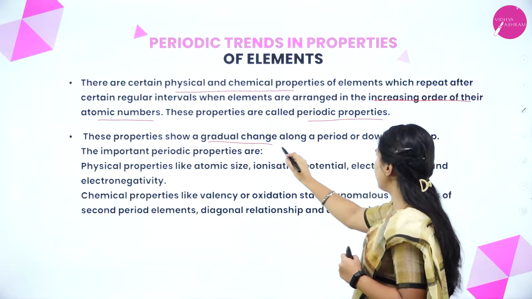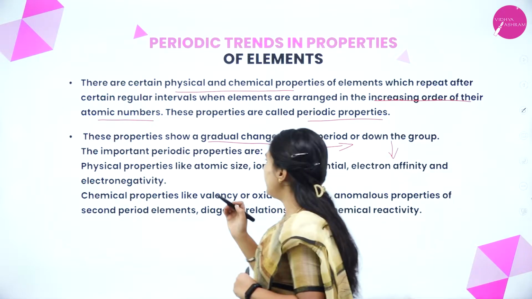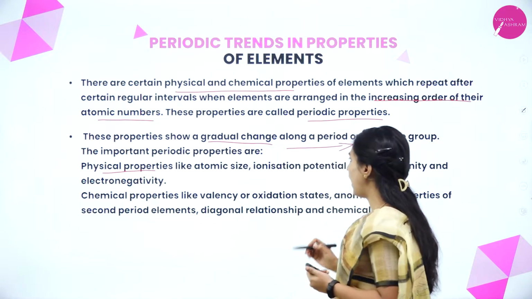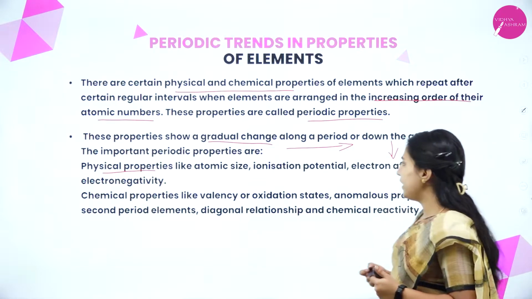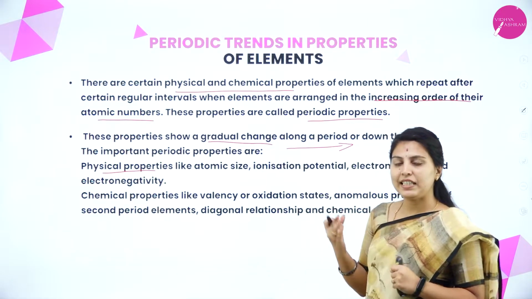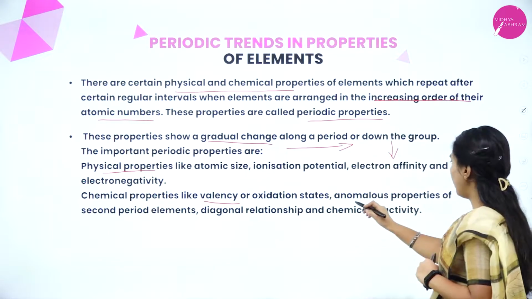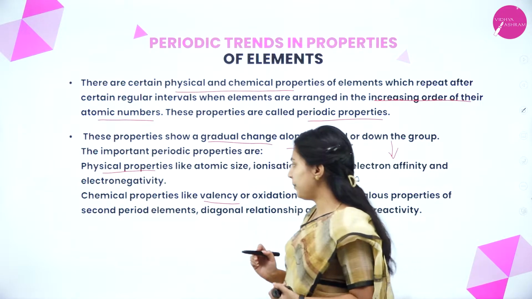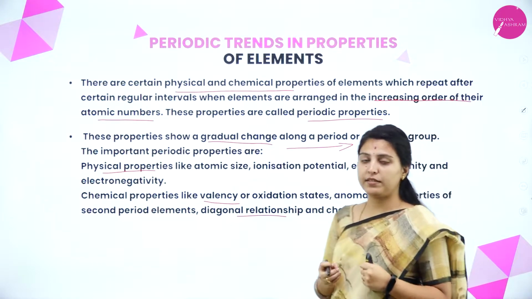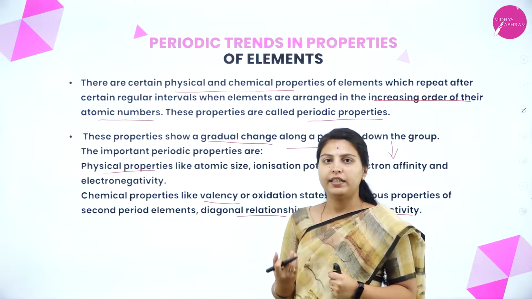Along the period means from left to right. Down the group means from top to bottom. The important periodic properties in the physical properties are atomic size, ionization potential, electron affinity and electronegativity. These are the physical properties which can be seen in the periodic table. Next, chemical properties like valency or oxidation states, anomalous properties of second period elements, diagonal relationship and chemical reactivity. You can see the chemical properties and some of the physical properties in the next session.